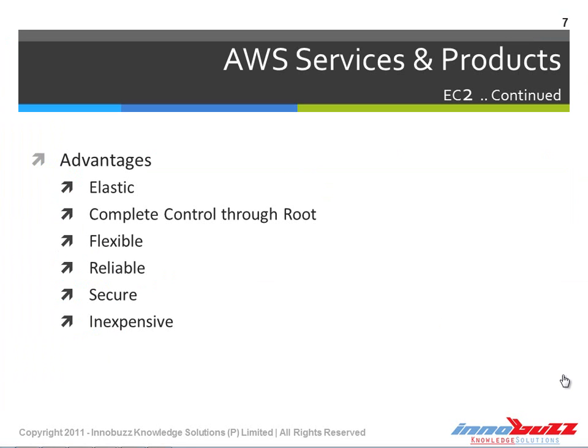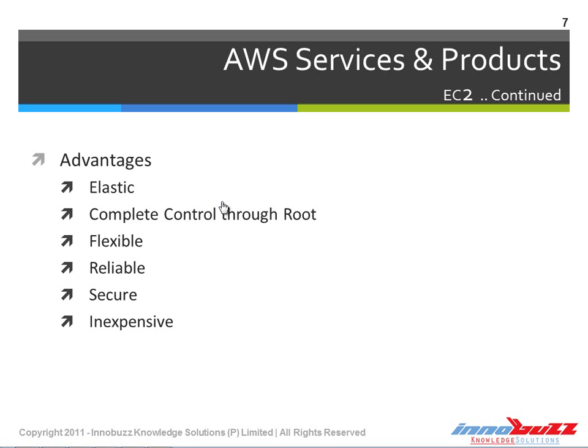Let's see what the advantages of using Elastic Compute Cloud, or EC2, are. The first advantage is that it is elastic. As we've seen before, we can move the Elastic IP from our server to another server. We can attach and detach volumes, and also we can increase the size of volumes. So in all cases, it gives elasticity on all the resources it provides. We can also call it elastic because we can move or attach resources in just a simple click. Another advantage is that it gives complete control through the root user compared to shared hosting or traditional hosting techniques.